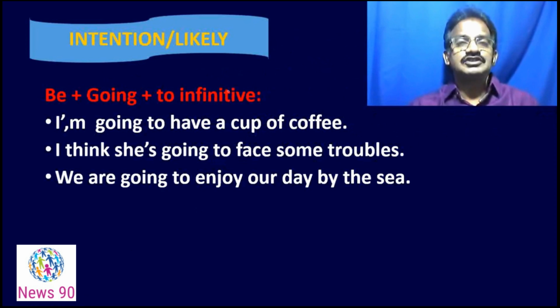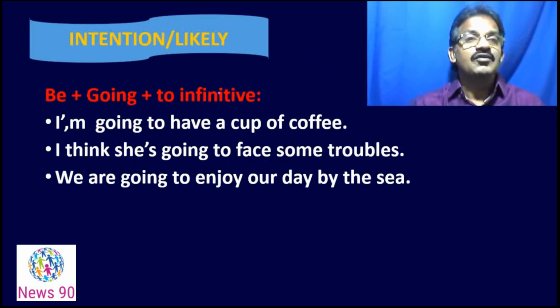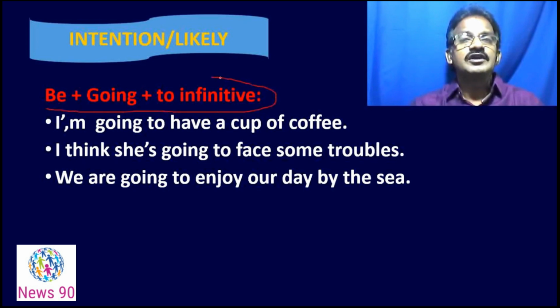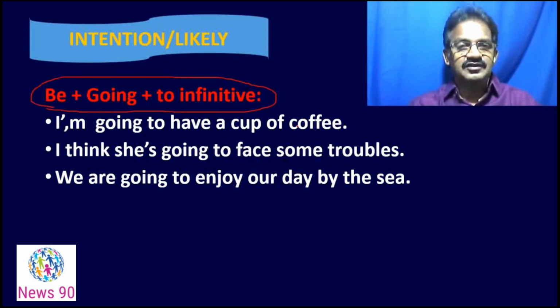Now, another function of the sentence is intention or likelihood. What is this? Be going plus to infinitive. Be going plus to infinitive. That means the be forms are am, is, are, was, were, possible according to the sentence and the tense of the sentence. I'm going to have a cup of coffee.